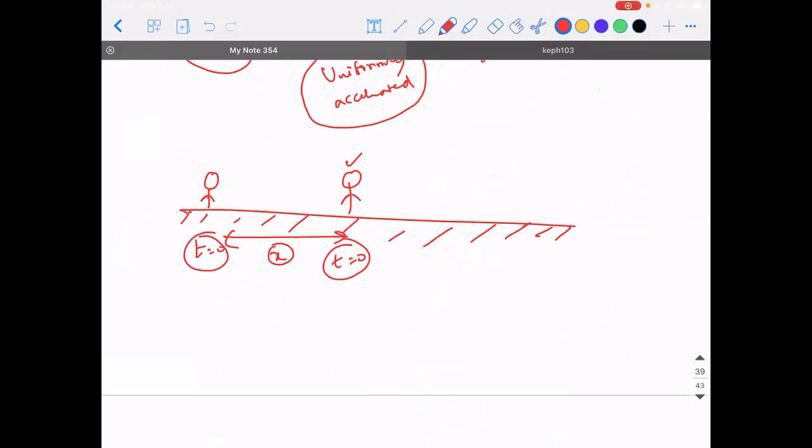Just to answer your question, since you people asked so many questions, I wanted to give you some extra information. Differentiating displacement will give you velocity. That is, the rate of change of displacement is velocity. The rate of change of velocity is acceleration. The rate of change of acceleration, anybody? It's called jerk.